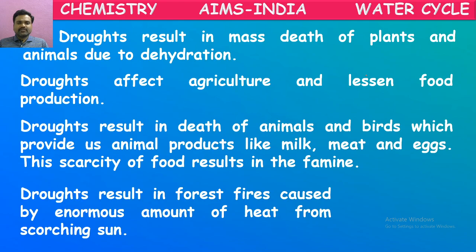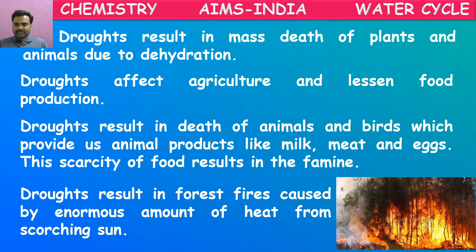Droughts result in forest fires caused by enormous amount of heat from the scorching sun. Yes, because of high heat of the sun, sometimes fire will be caused in the forest and it burns many of the plants. See here, it is called forest fire. Once it is started, it will burn so many plants in the forest. It causes so much damage.